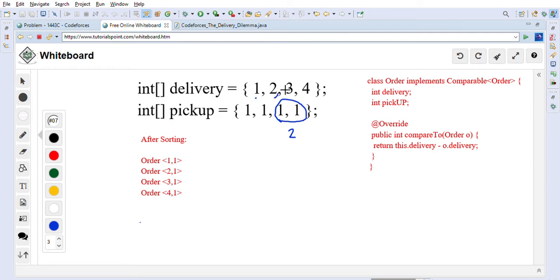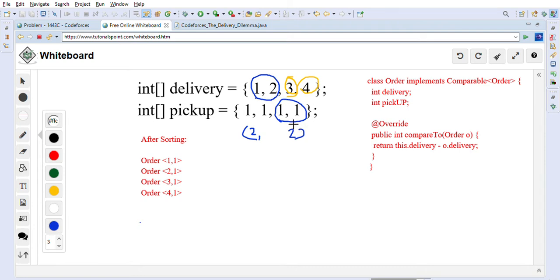And if he chooses these two items for delivery, it will take him 2 minutes for delivery. So the maximum of 2 comma 2 will be 2. So in 2 minutes he will get all the items at home if he chooses this combination. We are not choosing 3 or 4 for delivery, because otherwise the time will increase, and we want minimum time.